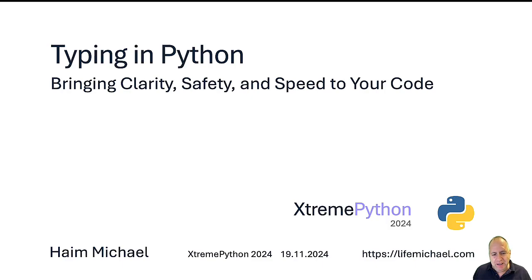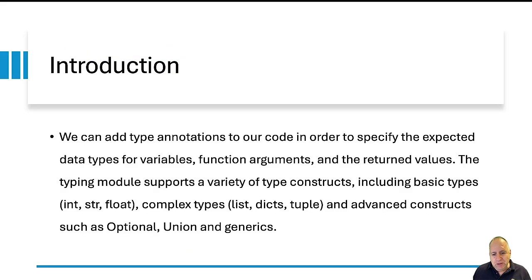Hi, my name is Haim and I will deliver the session about using types in Python, using type hints, adding annotations that provide more information about the expected types when we call a method, or when we call a method and a value is returned back to us, and so on. Well, based on my experience, I believe that most developers don't add type annotations to their code. And actually, by not adding those type annotations, the quality of their code is damaged.